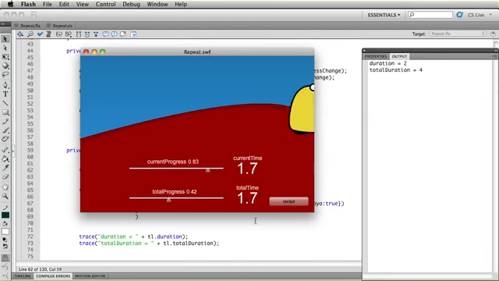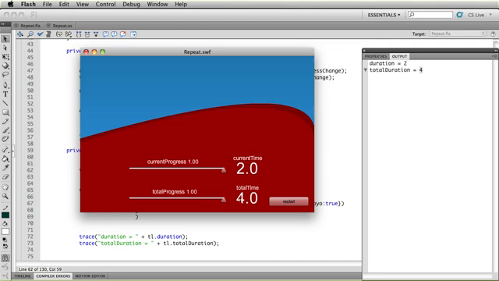And now we're going to get some different numbers here. Okay? The total duration is now 4 seconds because it takes 2 seconds to play once. It's going to take 4 seconds when it repeats. And we now have a total progress slider that's working and our total time. So once this animation plays all the way through, you'll see that total time ends at 4 seconds and current time ends at 2 seconds. Okay? Remember, the timeline playing through once is only 2 seconds, but the timeline playing through twice is going to be 4 seconds.